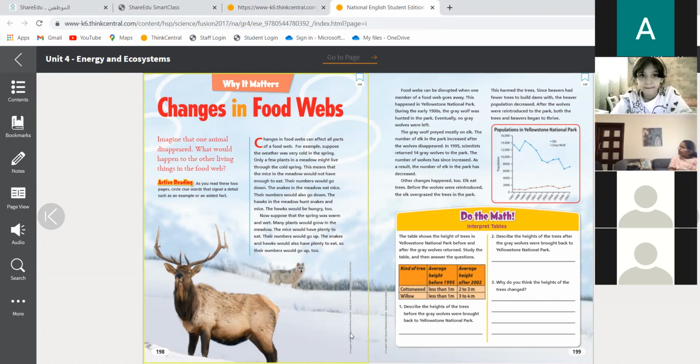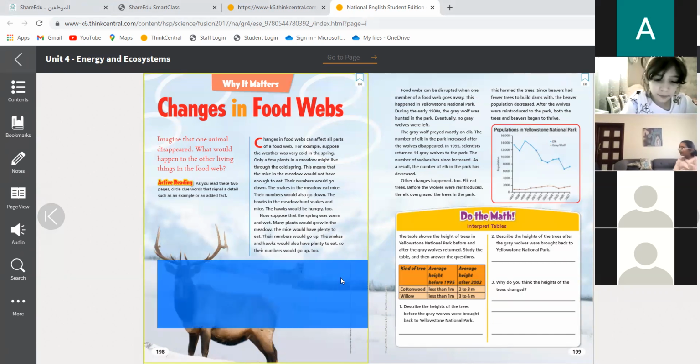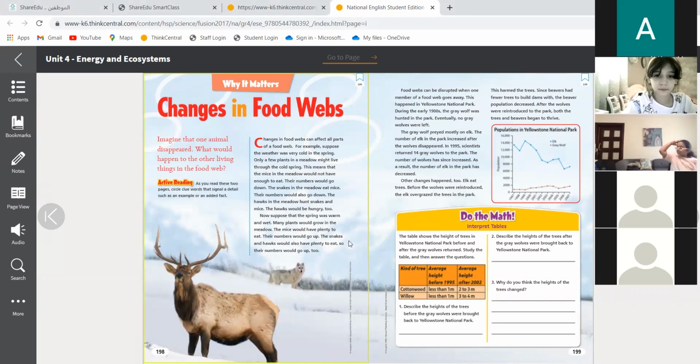So we have to keep our animals and make them diverse more and more. So the rare animals, should we kill them? No. Why? So we can keep our diversity safe. Do you know what diversity means? Diversity means that we have many different kinds of animals. This is diversity, when you have so many kinds.